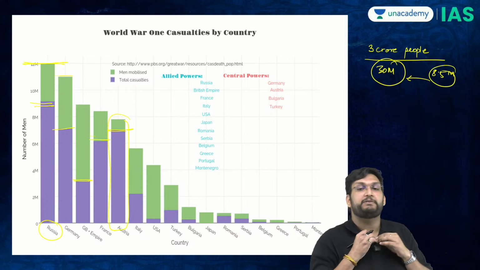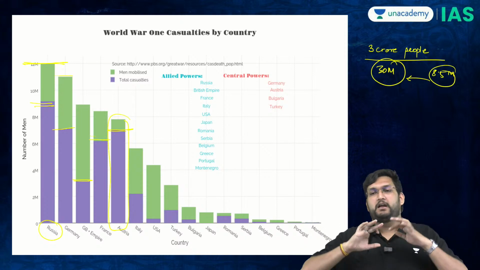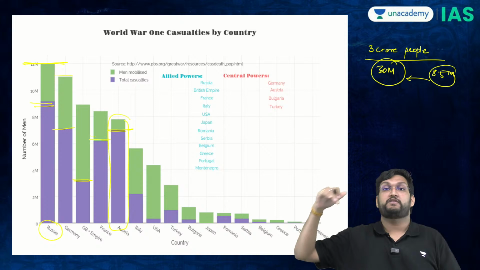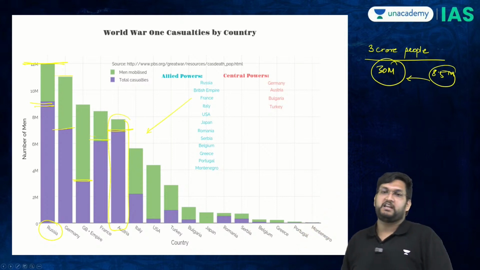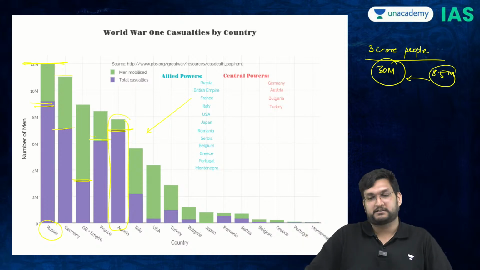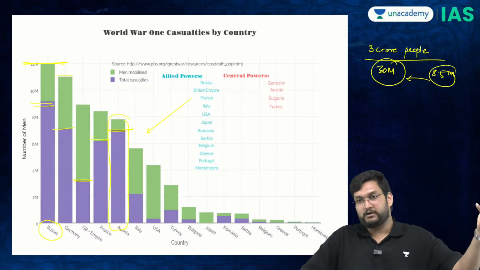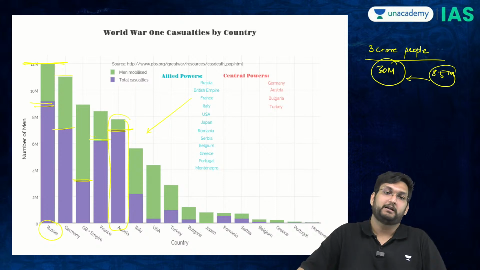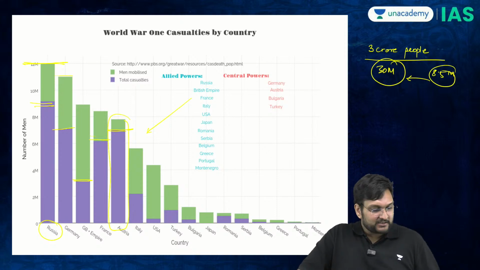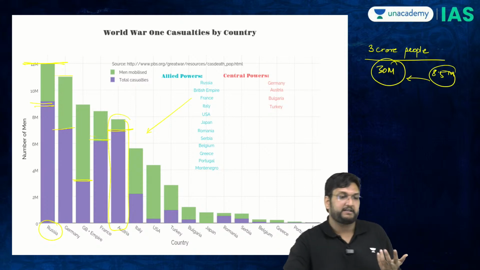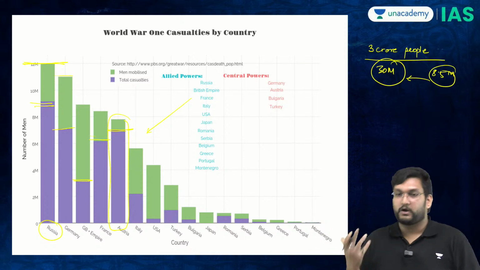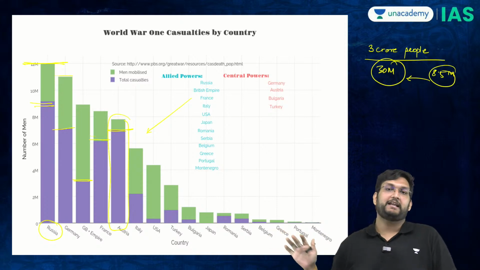This is unprecedented. Wars had happened previously, but because of the Industrial Revolution, this became one of the bloodiest wars in this century. Not the first one to happen, but the Second World War was coming, which will kill 8 crore people. This is where war changed forever for the world. This is why it's called the Great War, the First World War, because the casualty at this level